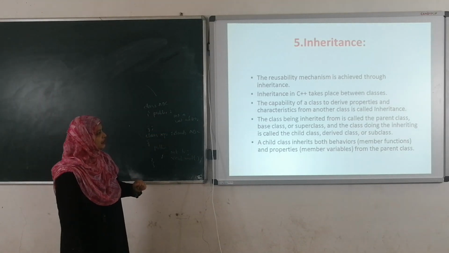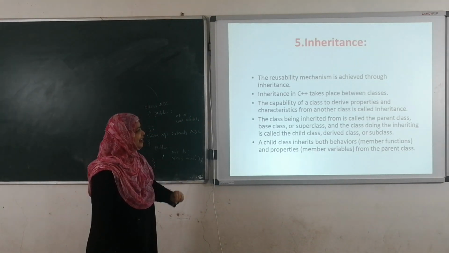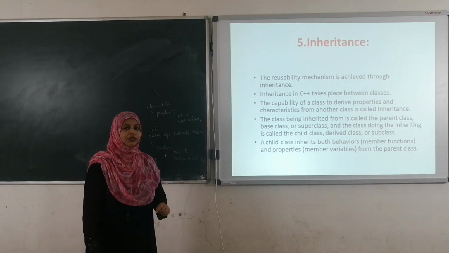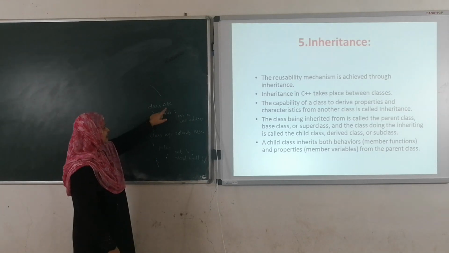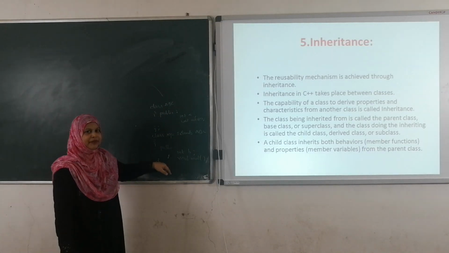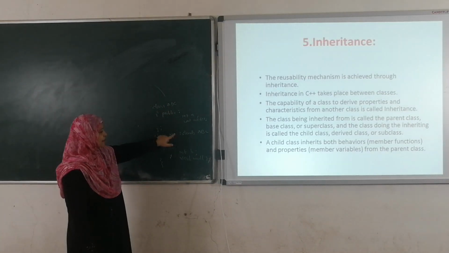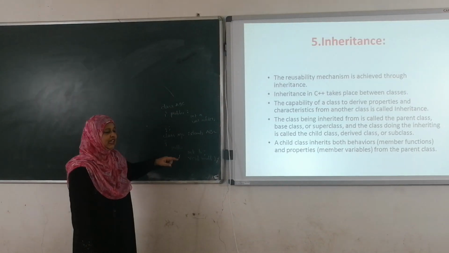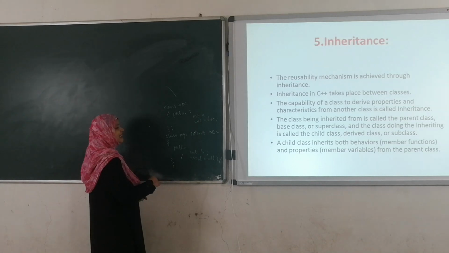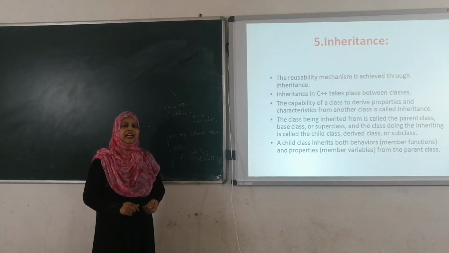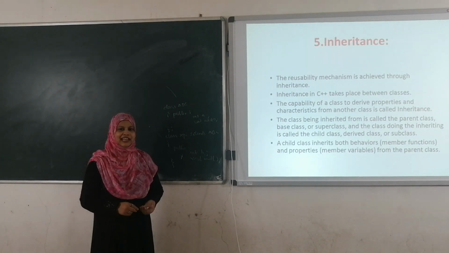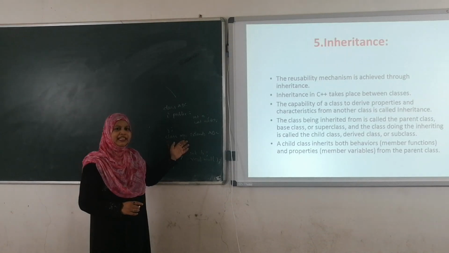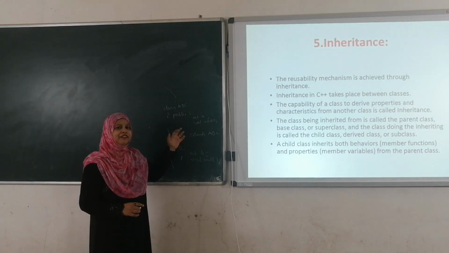See the second point: inheritance in C++ takes place between classes. Here I am going to perform inheritance between class ABC and class XYZ. Inheritance means one class is going to inherit all the properties of another class.